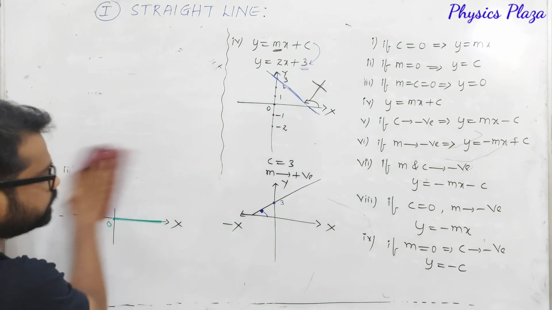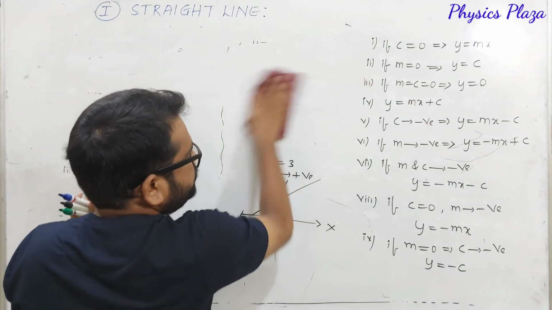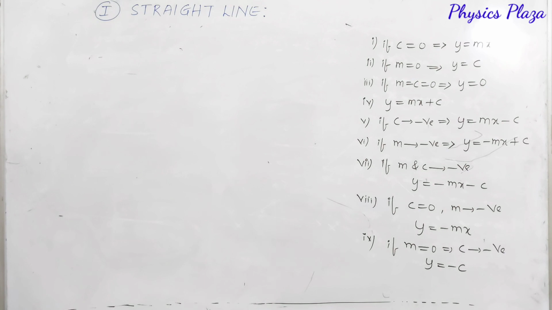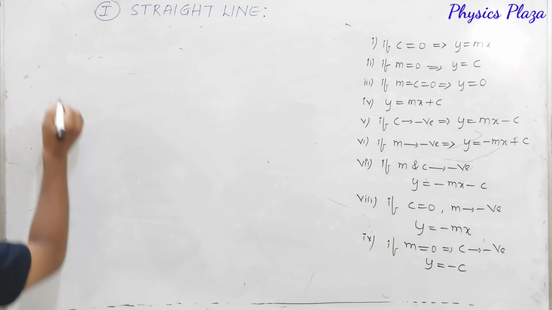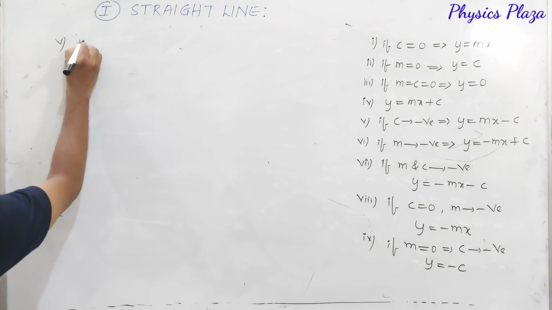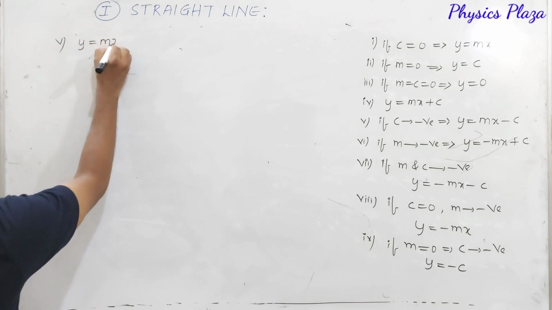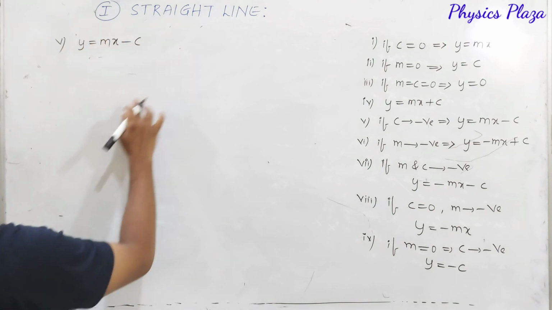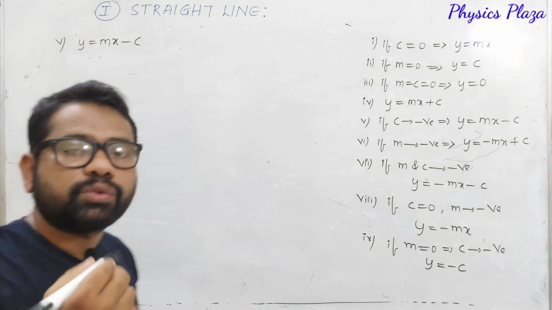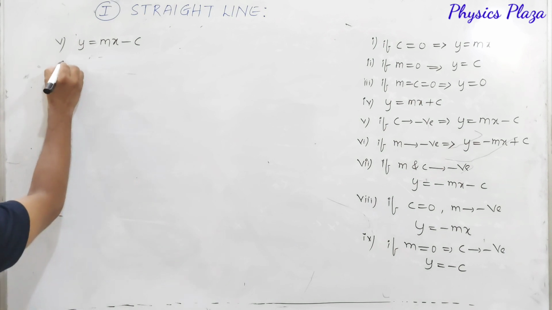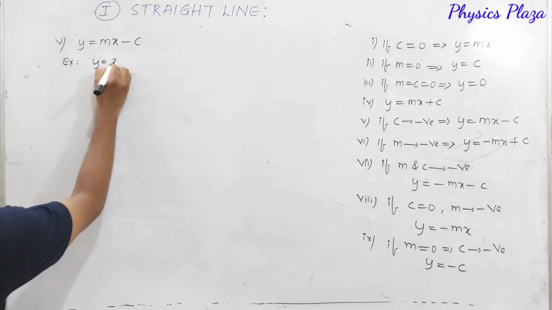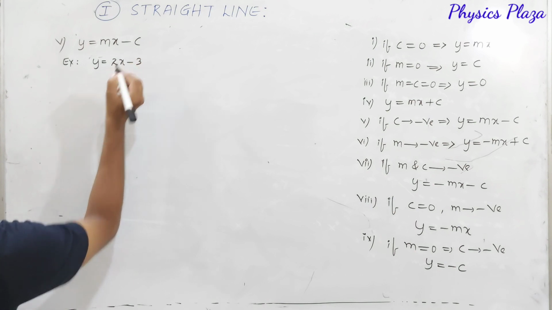Now we'll see the rest of the cases and how the graphs are going to be. Look at here. The next one is the fifth case. It is y is equal to mx minus c. Let us take an example so that it is very clear to understand: y is equal to 2x minus 3.